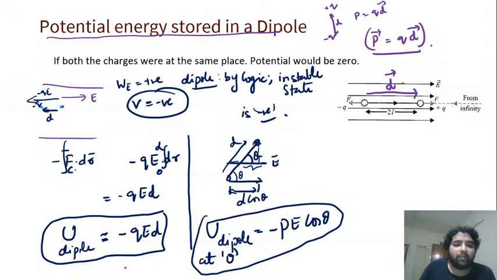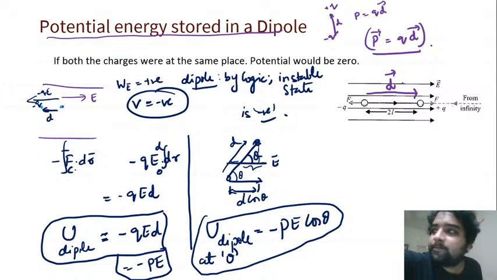This QED is nothing but, since QD is equal to P, right? From this, we can directly write minus PE. Even better. Got it? So potential due to a dipole will be equal to minus PE cos theta. Understood? So this one I want you guys to note down. This is a very simple formula and the derivation is also very simple. There is nothing here. So note this down.